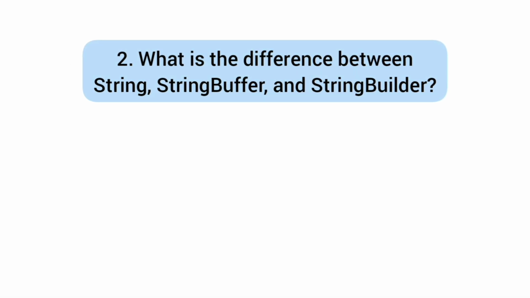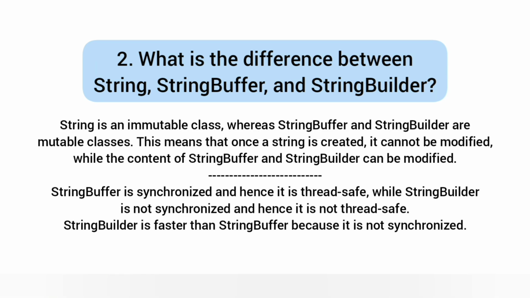Question number 2. What is the difference between String, StringBuffer, and StringBuilder? This is a very important question and it is often asked in Java interviews. A simple way to explain this is, String is an immutable class, whereas StringBuffer and StringBuilder are mutable classes. This means that once a string is created, it cannot be modified, while the content of StringBuffer and StringBuilder can be modified. StringBuffer is synchronized and hence it is thread-safe, while StringBuilder is not synchronized and hence it is not thread-safe. StringBuilder is faster than StringBuffer because it is not synchronized.